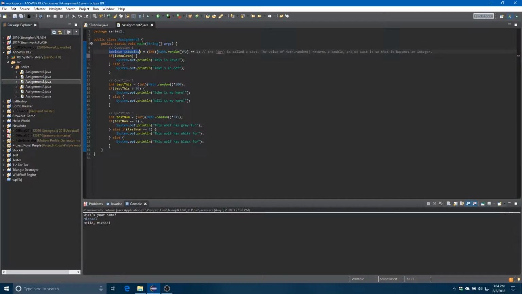Oh, and then this part, I believe this was included in the question just for you. You had to type it, fun stuff. This int out in front is called a cast. Basically, you may have noticed math.random returns a double. And if we want to convert it to an integer, we have to cast it to an int. To cast something, you just put it in parentheses and write int, or whatever you want to cast it to.